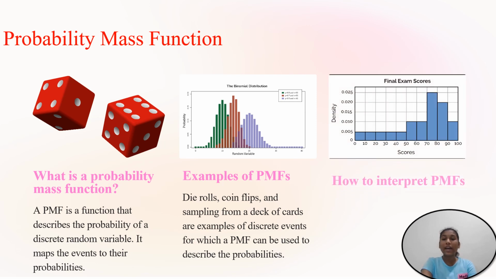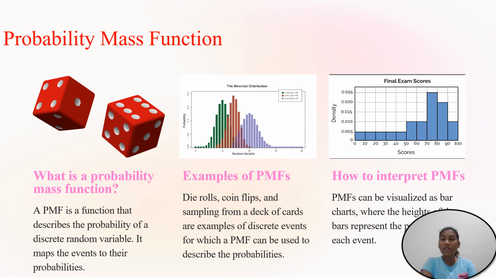Next, let us see how to interpret the probability mass function. Probability mass function can be visualized as a bar chart where the height of the bar represents the probability of each event. Here, let us see those bars. Those represent the probability of each and every event.